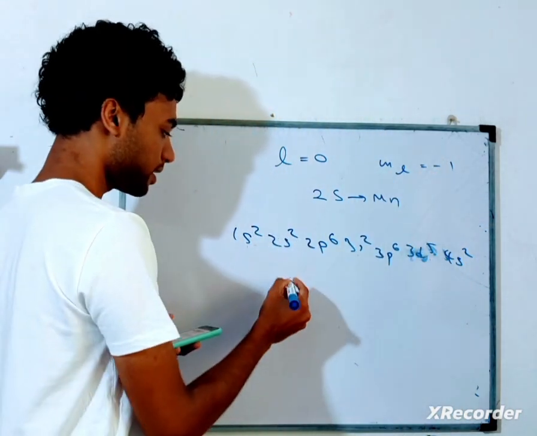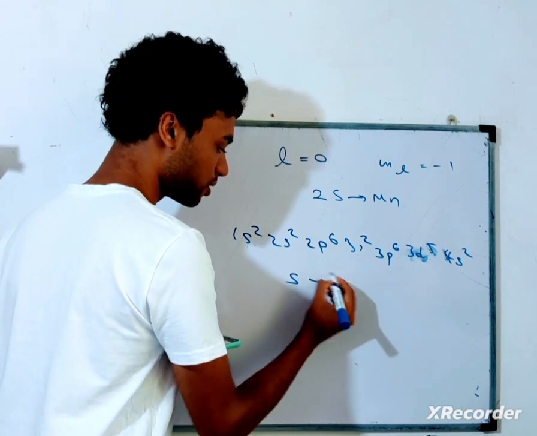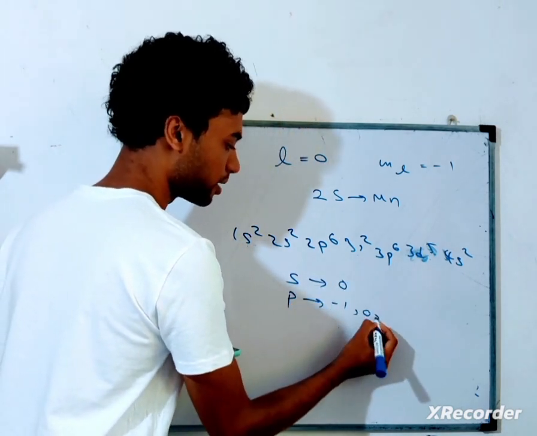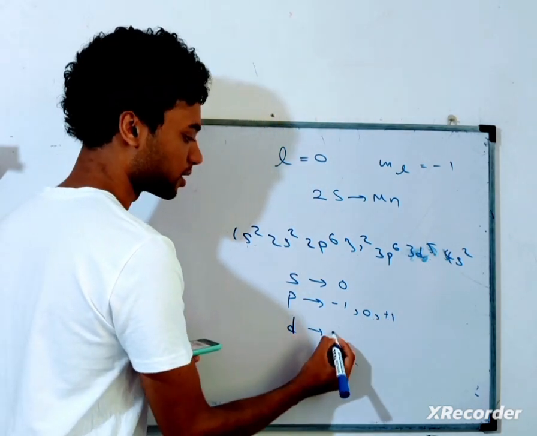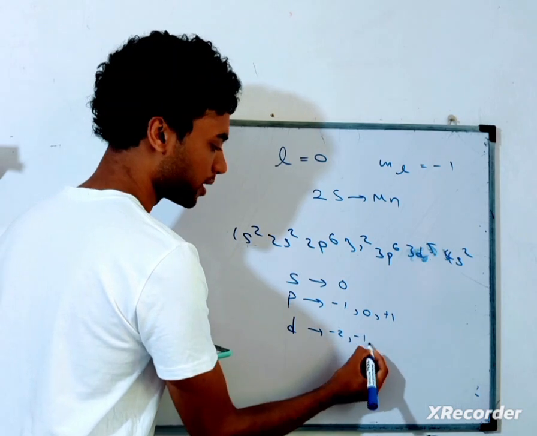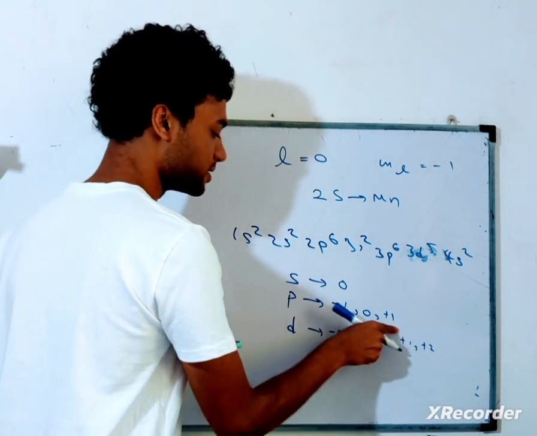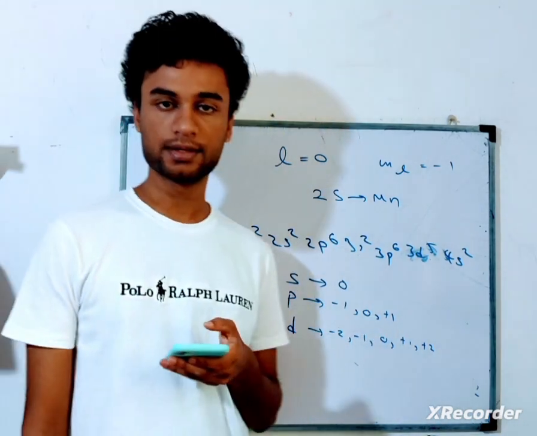Now if you look at the s sub energy level, we have a magnetic quantum number of 0 only. P sub energy level, it has what? Minus 1, 0 and plus 1 as magnetic quantum numbers. D sub energy level, it has what? Minus 2, minus 1, 0, plus 1, plus 2. Actually, these numbers represent the directions of orientations of orbitals, right?